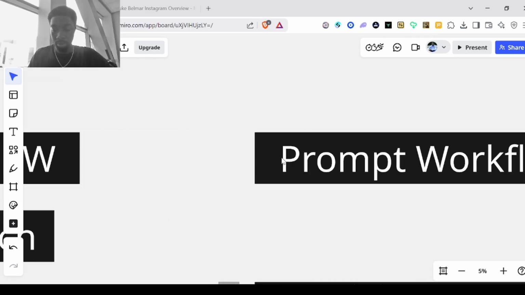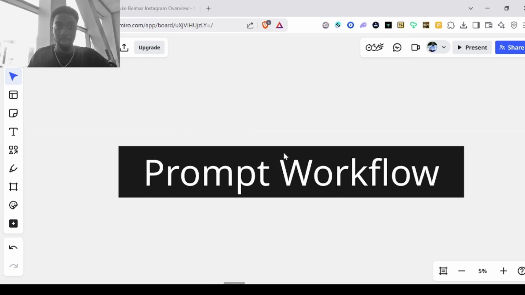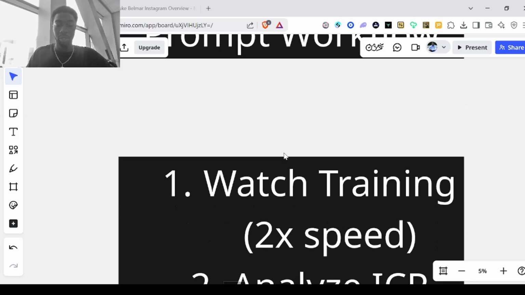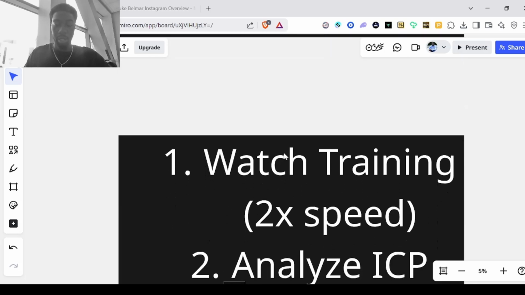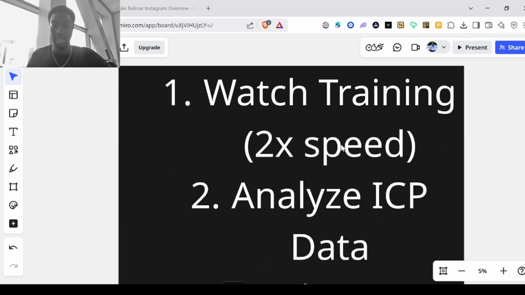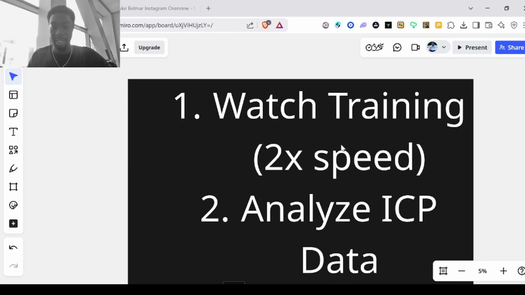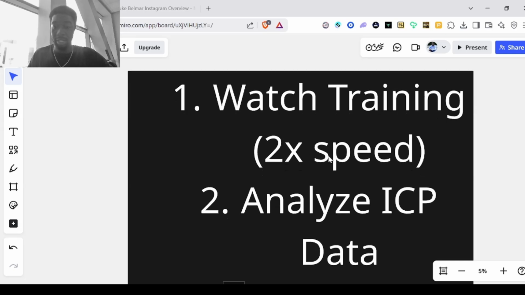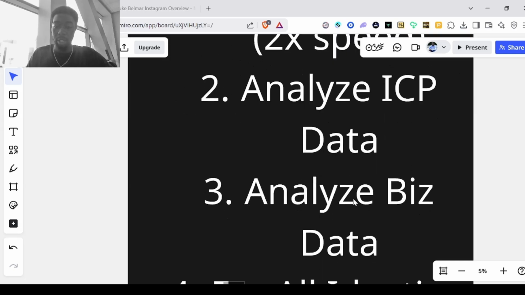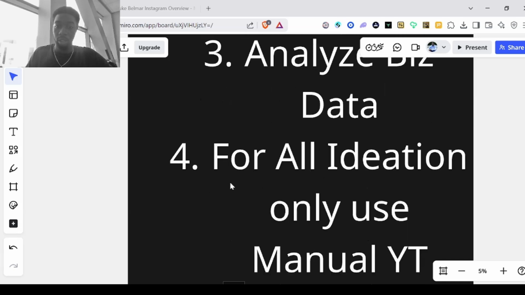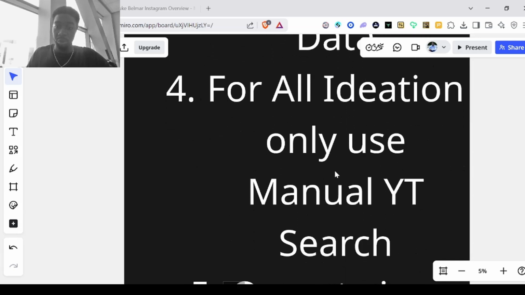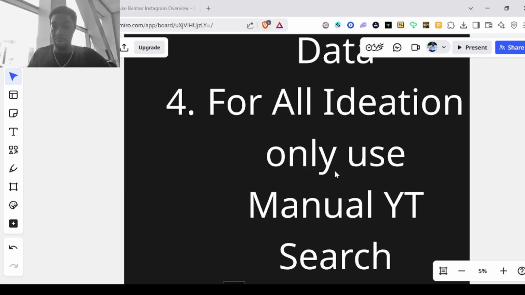So now let's go into the workflow that comes with this prompt, right? The prompt pretty much tells the AI to do certain steps, right? It's going to first watch the training that I give it, which is going to be at 2x speed, right? So that it comes down to about 10 minutes that it uses to perform the task, or I think 10 to 12 minutes. Then it's going to analyze ICP data, right? It's going to analyze your business data. It's going to use manual YouTube search for all ideation, only manual YouTube search.